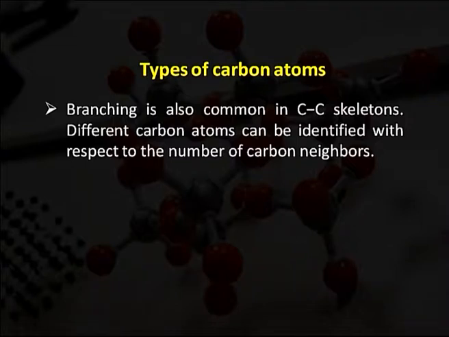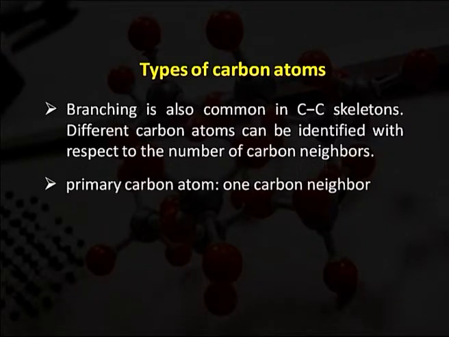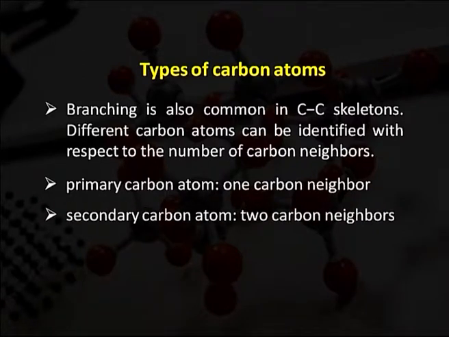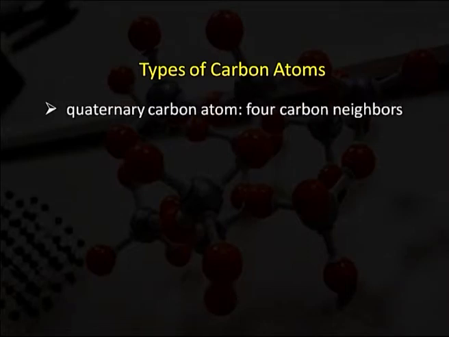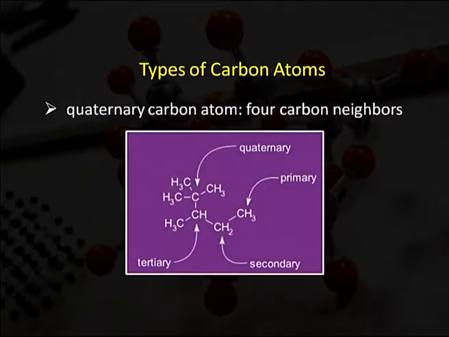In a nutshell, branching is common in carbon-carbon skeletons. Different carbon atoms can be identified by the number of carbon neighbors: a primary carbon atom has one carbon neighbor, a secondary carbon atom has two carbon neighbors, a tertiary carbon atom has three carbon neighbors, and a quaternary carbon atom has four carbon neighbors. In this structure, this carbon is bonded to one other carbon, so it is a primary carbon atom.